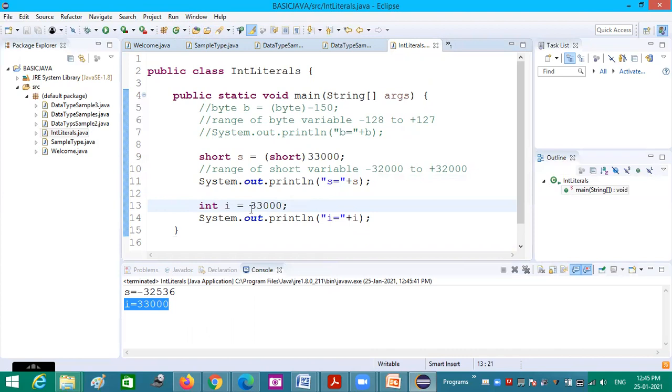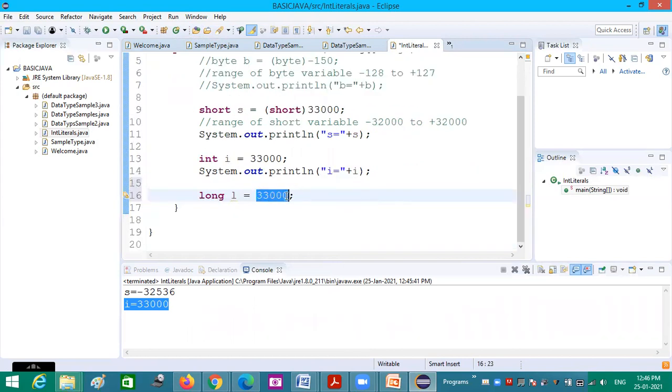Beyond that range, if I give a value here, again this will report an error. And for long, I can normally give 33,000. By default, 33,000 is an integer. So this integer is occupying 4 bytes and I am trying to store it in an 8-byte value. There is room for 8 bytes, and I am storing a 4-byte value in it, so nothing is wrong. This is getting printed.